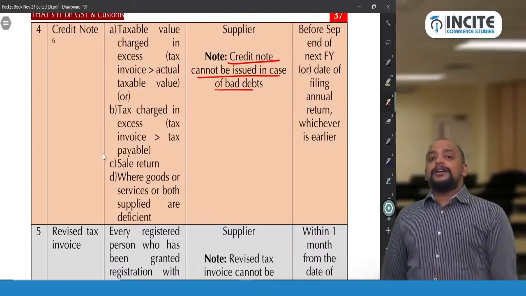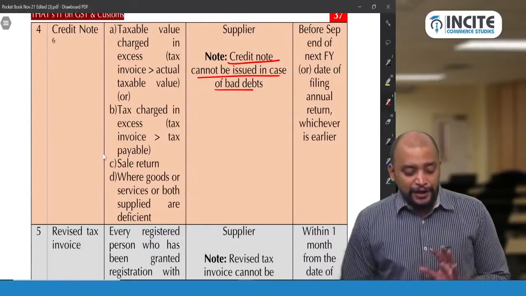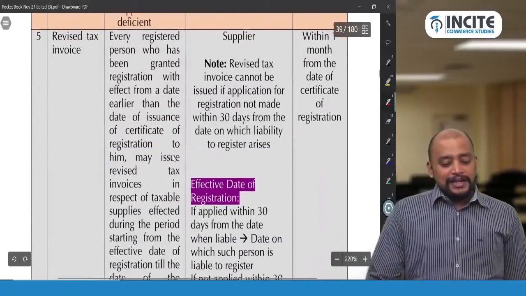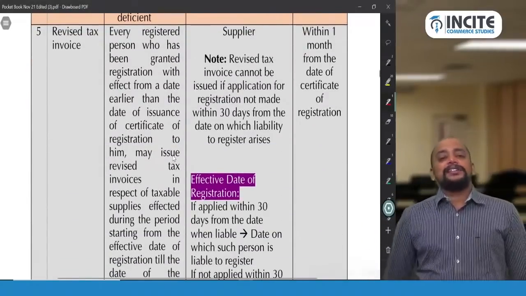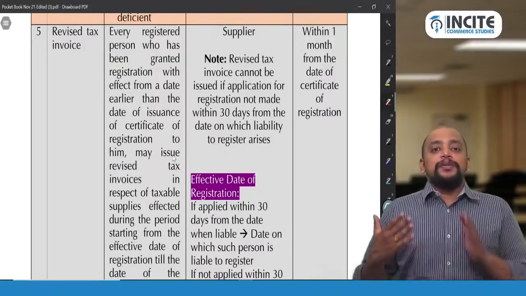But remember, credit note cannot be issued in case of bad debts. That is given as per CBIC FAQ. Then revised tax invoice. So revised tax invoice is for making the supplies from the period when you are liable